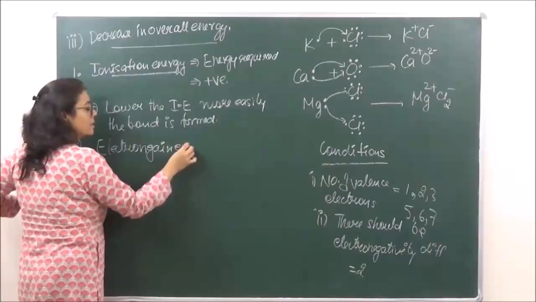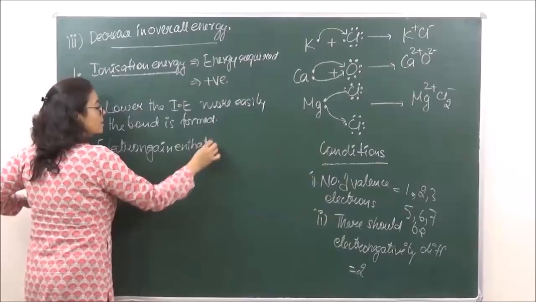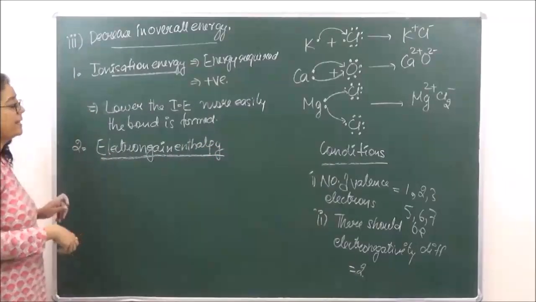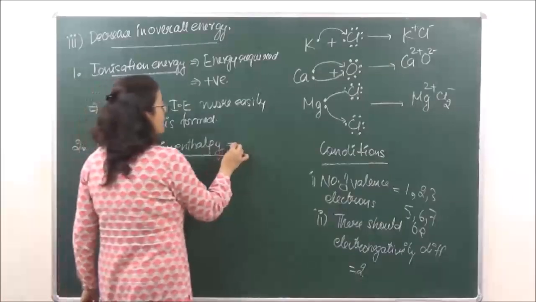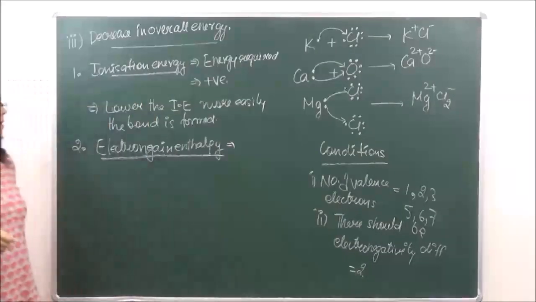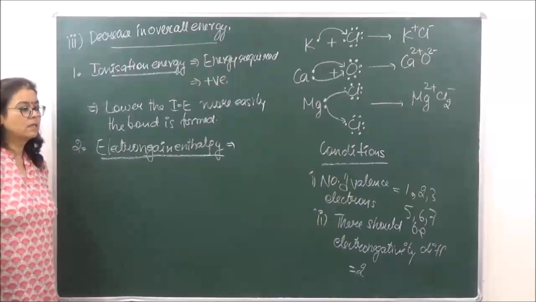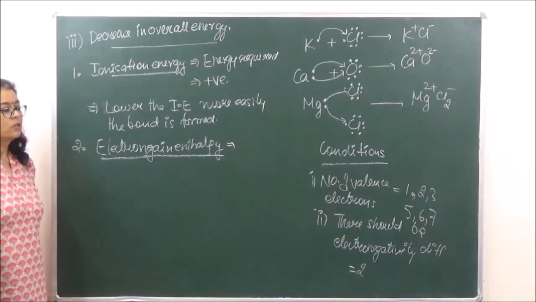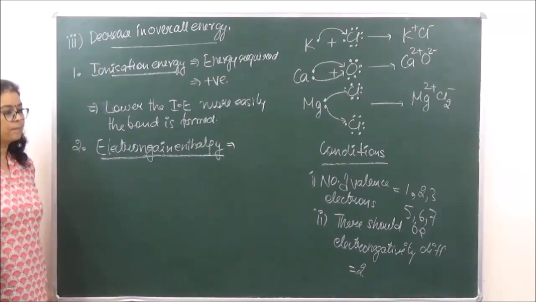electron gain enthalpy or electron affinity, right? Now the electron gain enthalpy, if we define it, it is the amount of energy released when an electron is added to an isolated gaseous atom. Okay?